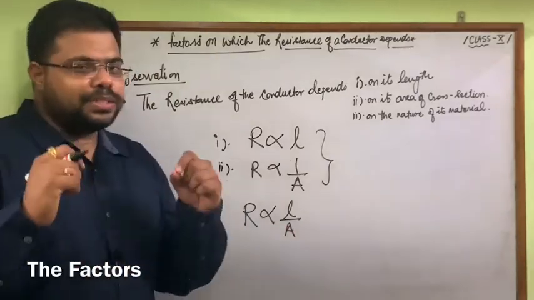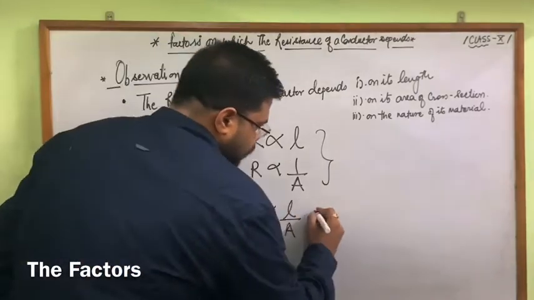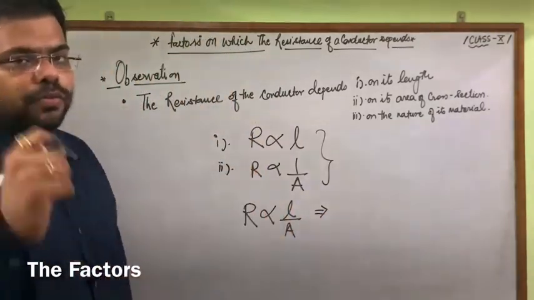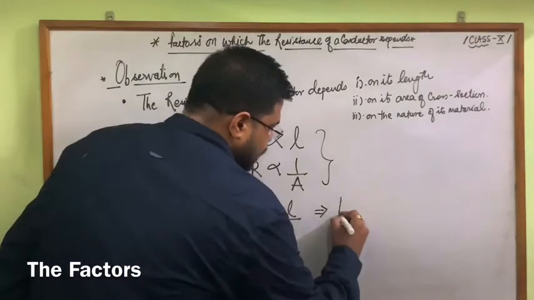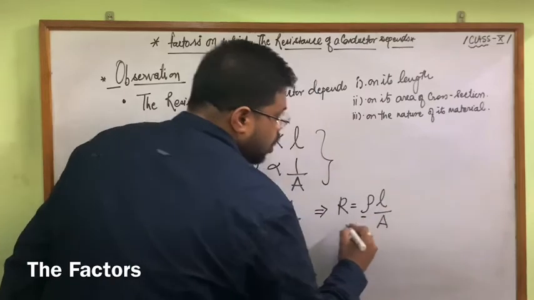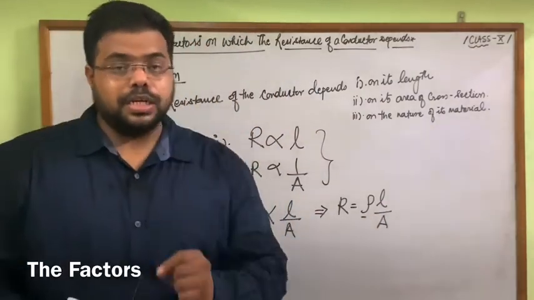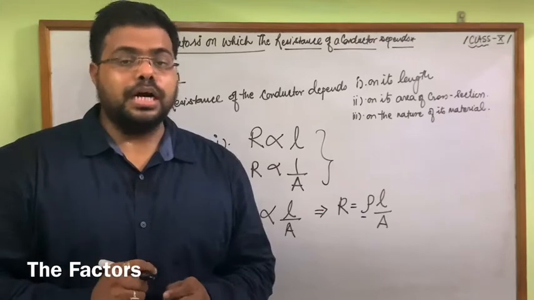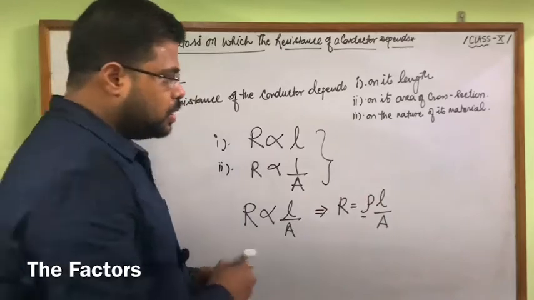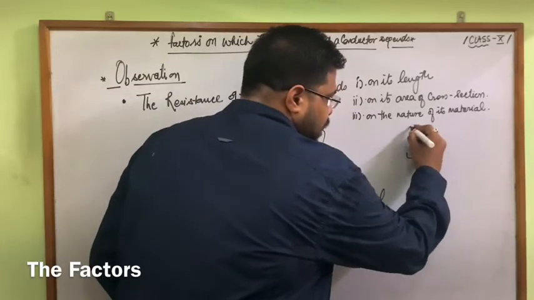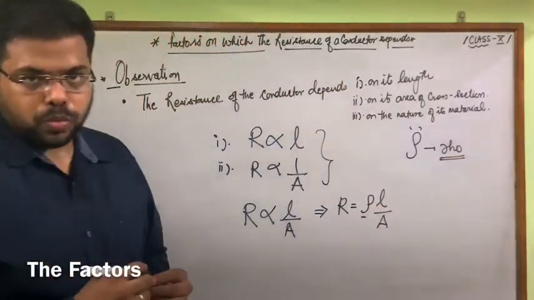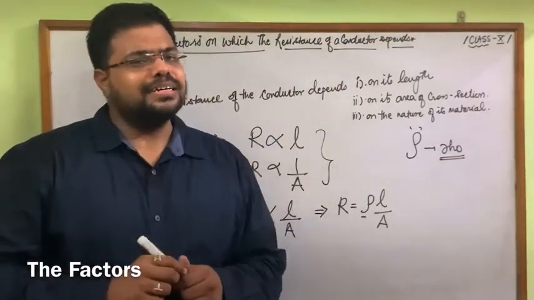And we know that in physics, when we want to remove the sign of proportionality, we put in a constant, and here the constant is rho. This rho is known as resistivity, the property of the metallic wire. Okay, so this is a particular symbol, and the name is rho. So rho here is the resistivity.